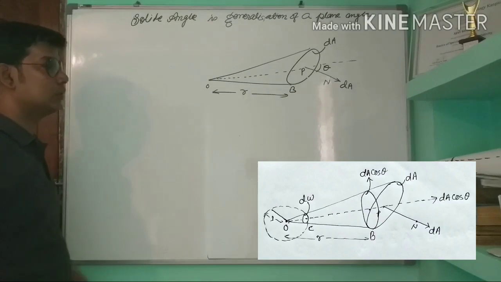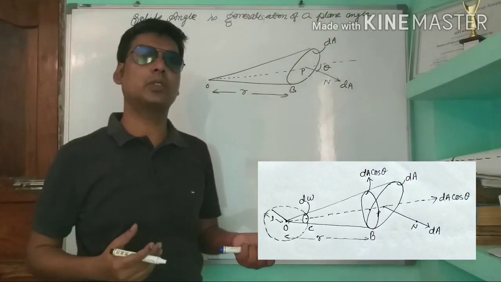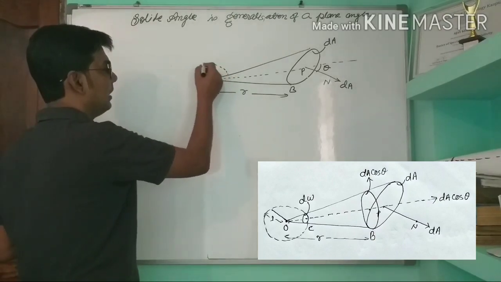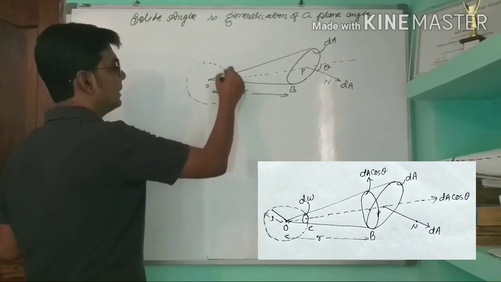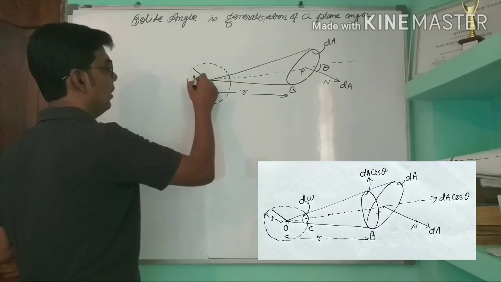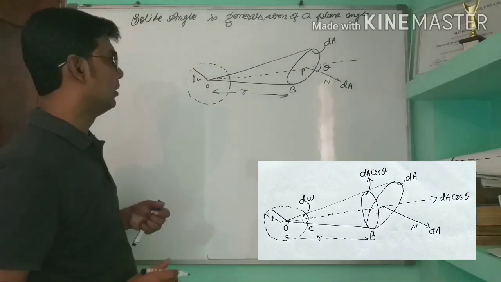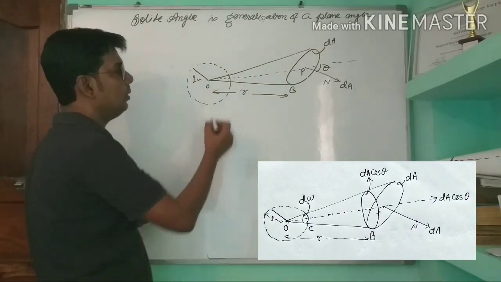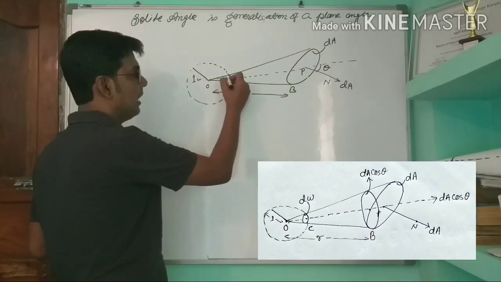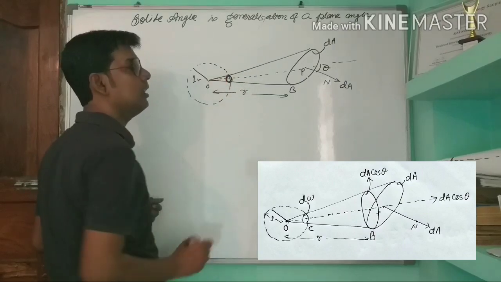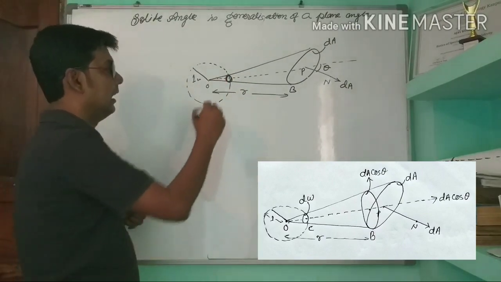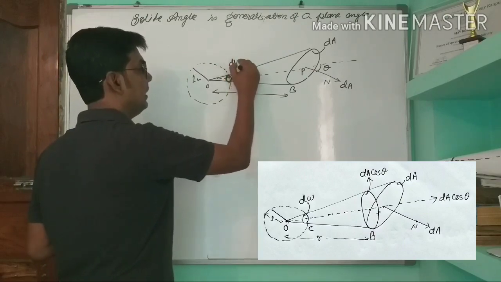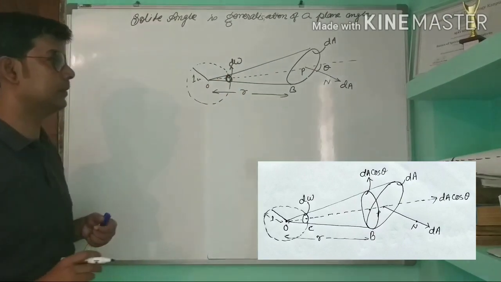To calculate the value of the solid angle, we take a sphere at point O whose radius is 1 unit. When you construct a sphere at this point O, this small area is called a solid angle. The solid angle is indicated by dW.